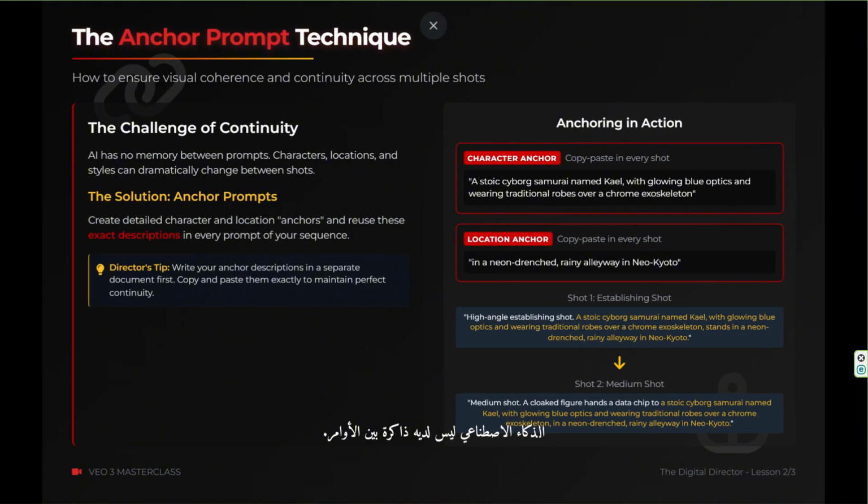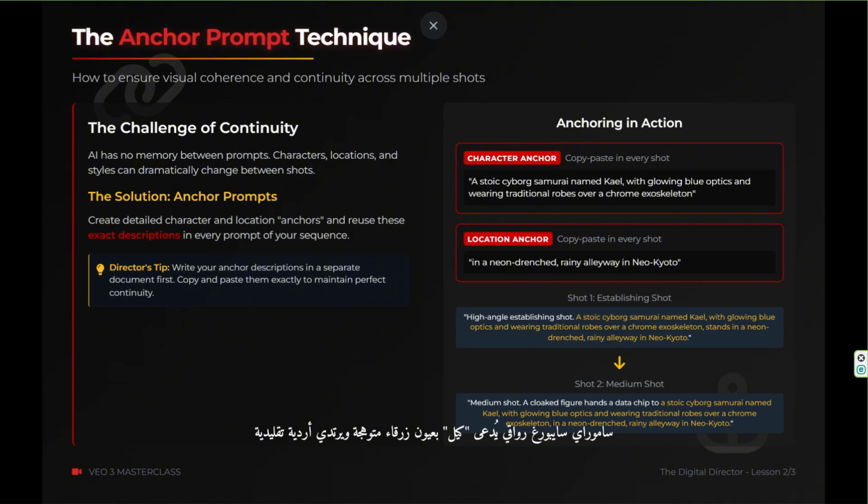The anchor prompt technique. The challenge of continuity: AI has no memory between prompts. Characters, locations, and styles can dramatically change. The solution: anchor prompts. Create detailed character and location anchors and reuse these exact descriptions in every prompt of your sequence.